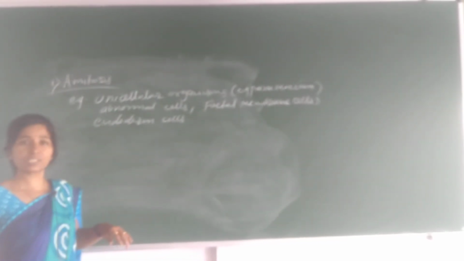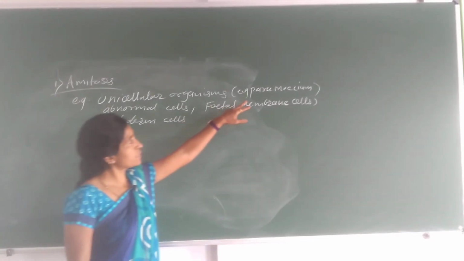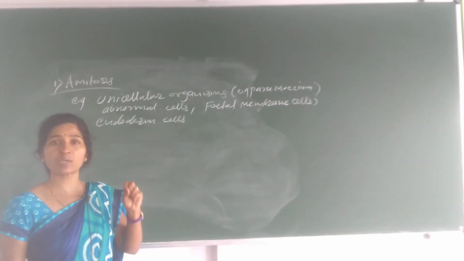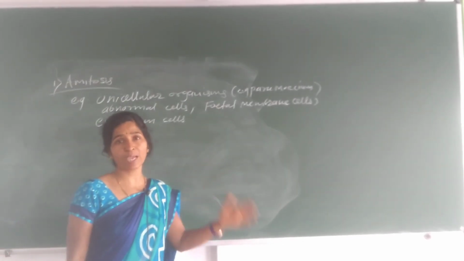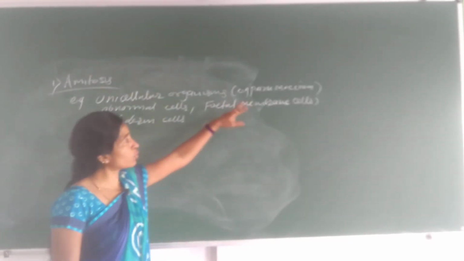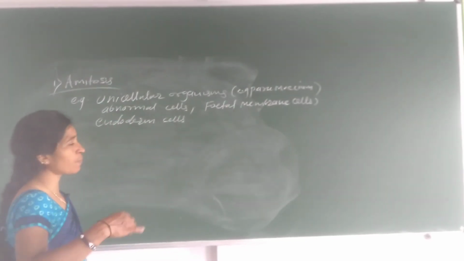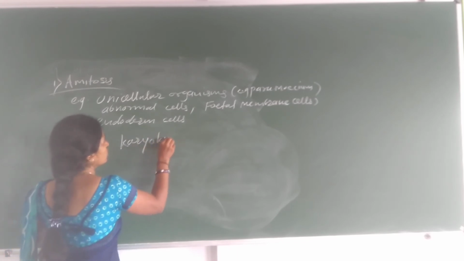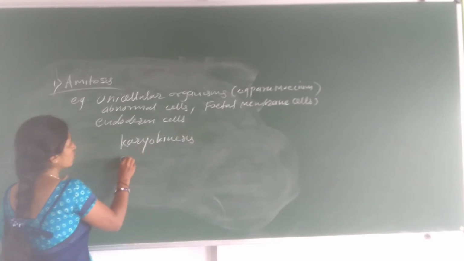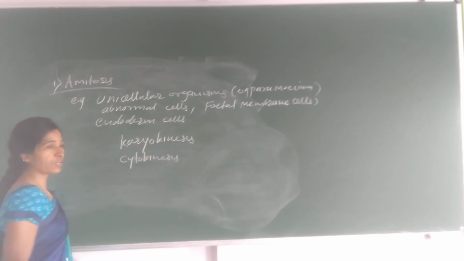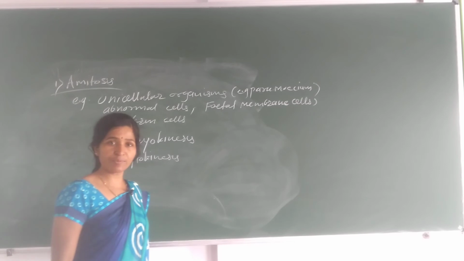A paramecium, you know, consists of two types of nucleus. One is a micronucleus and one is a macronucleus. Micro means small, macro means large. The division takes place in the macronucleus. Karyokinesis happens, and the second is cytokinesis. These are the two important events that take place during cell division.